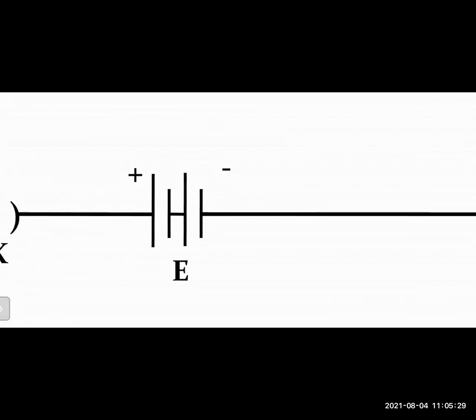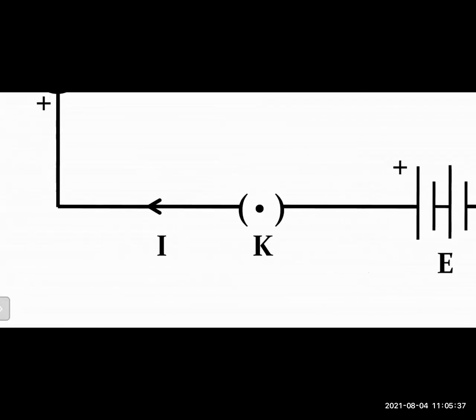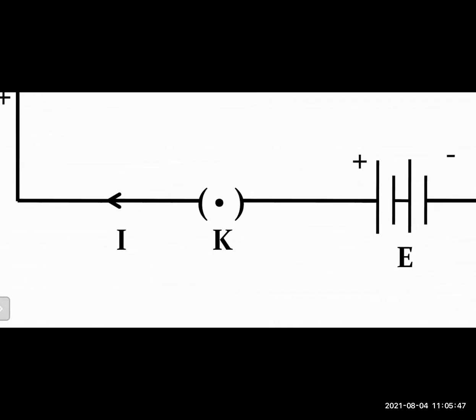Then on the left hand side, you have a key, K, a plug key. It is there to switch the circuit on and off. Then there is an arrow which shows the direction of the current. You can see the arrow is situated on the conductor. That means it is showing the direction of conventional current. As you can see, it is going away from the positive terminal. So it will go from the positive terminal and come back into the negative terminal.